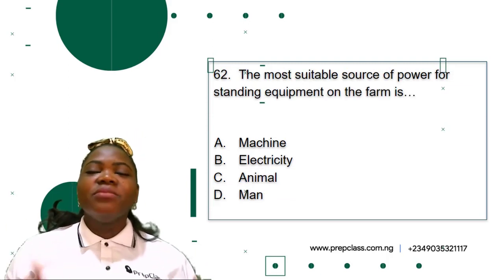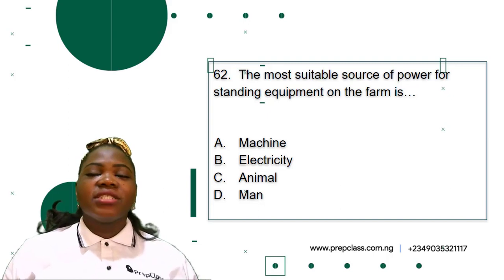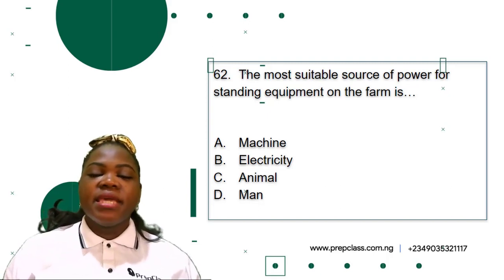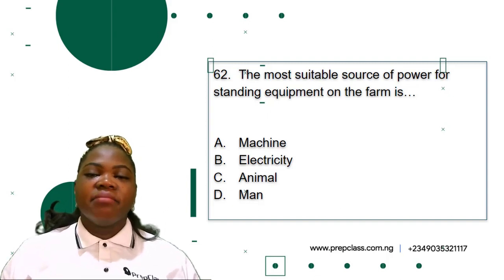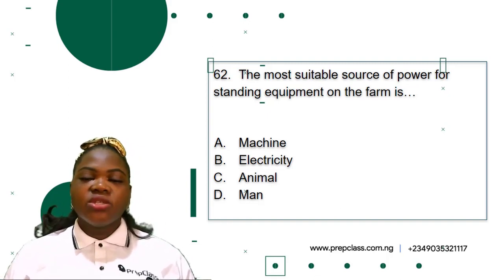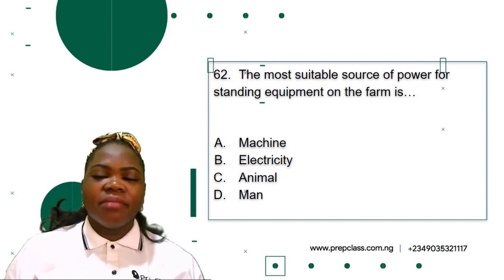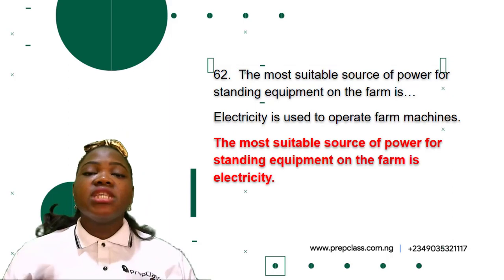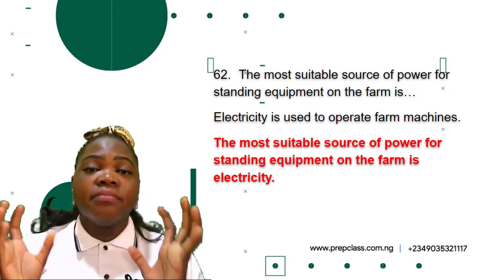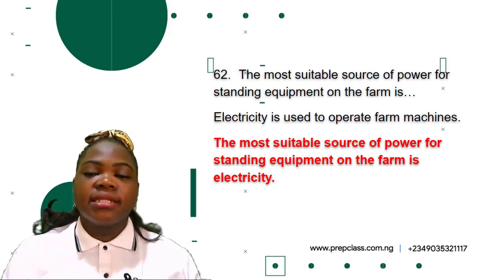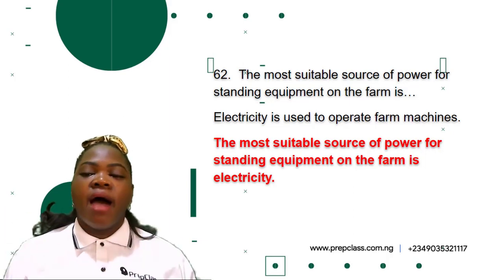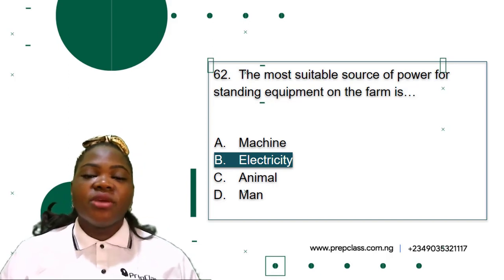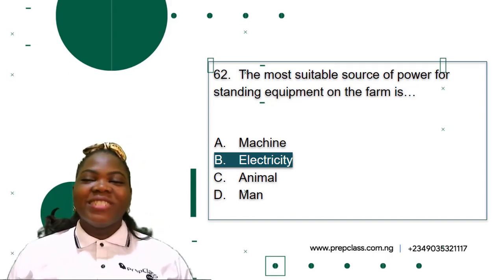Question 62. The most suitable source of power for standing equipment on the farm is dash: A. Machine, B. Electricity, C. Animal, D. Man. Okay, so it's not machine, it's not animal, and it's not man. The answer is electricity. Electricity is used to operate farm machineries and farm equipment. So the most suitable source of power for standing equipment on the farm is electricity. So the correct option here is option B, electricity.